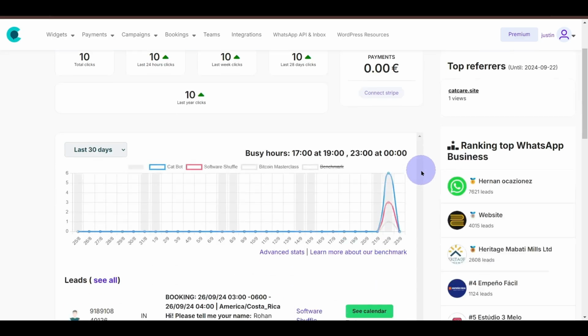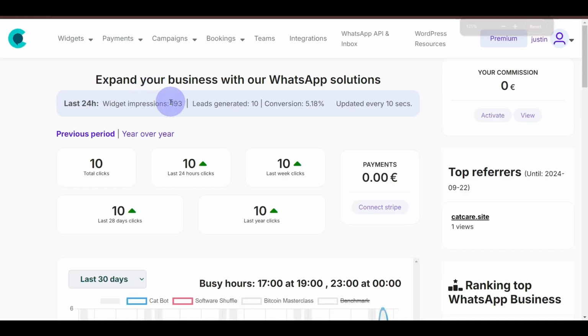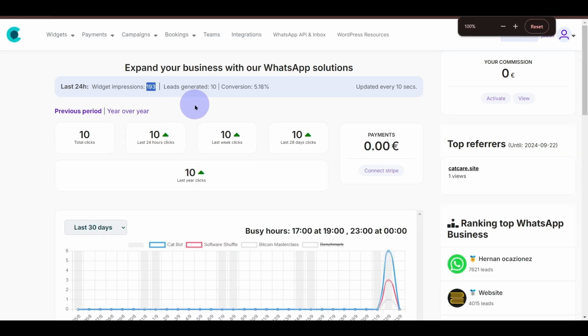Okay, so I'm in the dashboard of the tool now, and as you can see, this is a very clear, clutter-free interface. First of all, we have the widget impressions, the impressions that we've been getting on our landing pages, and currently it's almost 200, 193 impressions for all our landing pages combined. We have our leads over here, so how many leads we've generated, and also our conversion rate.